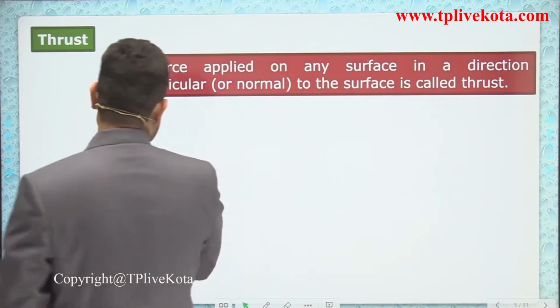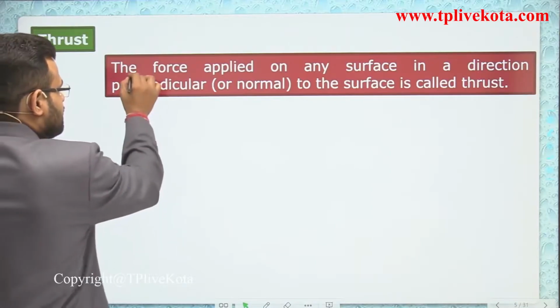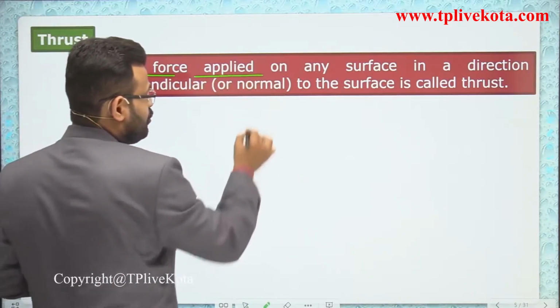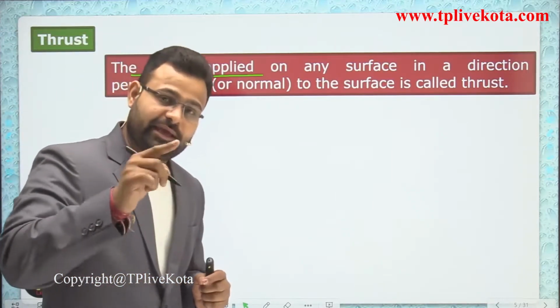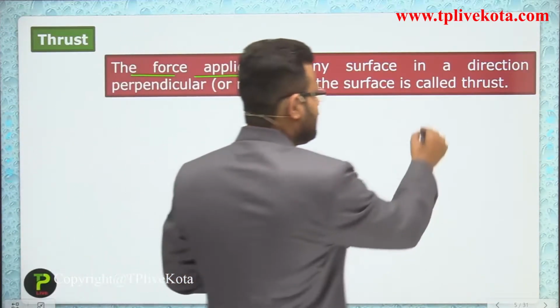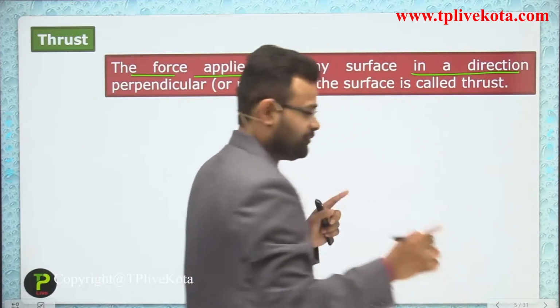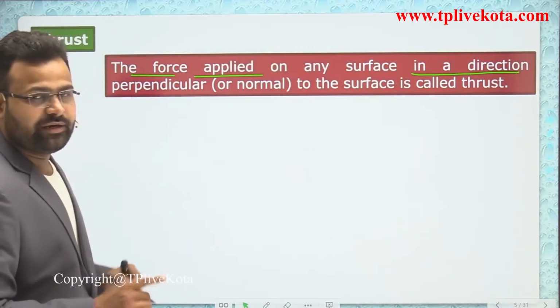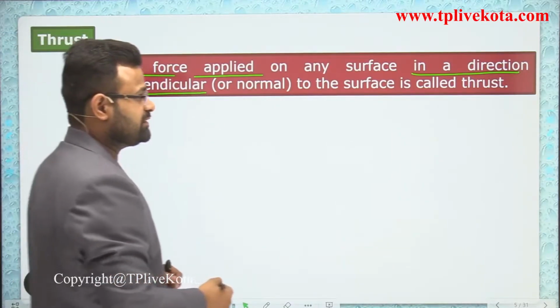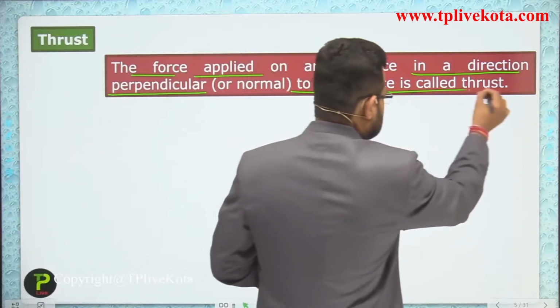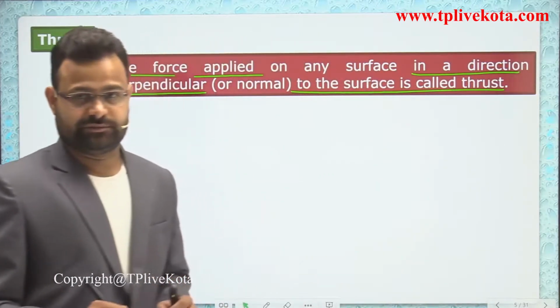The difference between thrust and force: the force applied on any surface in a direction perpendicular to the surface is called thrust. Please focus on that word, perpendicular.